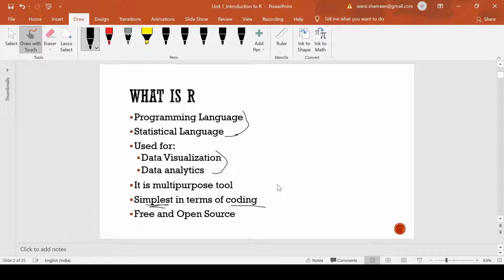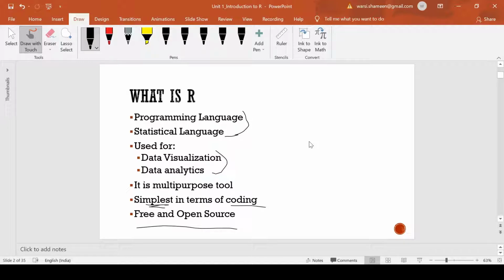We will be talking about what is a command, what is syntax, and all those. But for now, you would know that it is a programming language. It is a statistical language utilized for data visualization and data analytics. It is free and open source, which makes it readily available to everyone. We can very easily install it, and it is open source. The source code is visible to everyone.